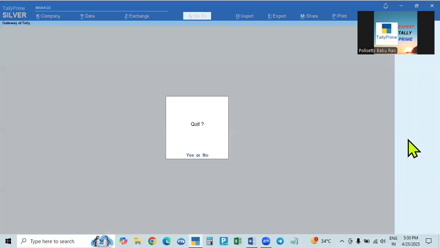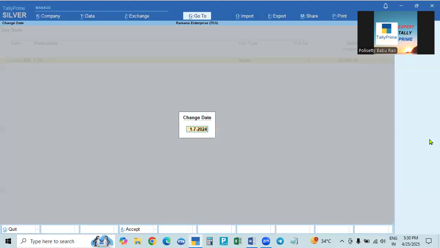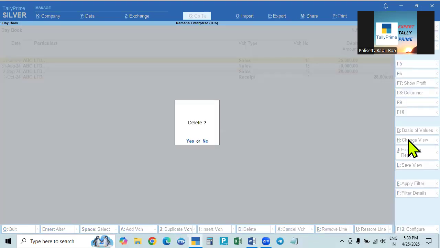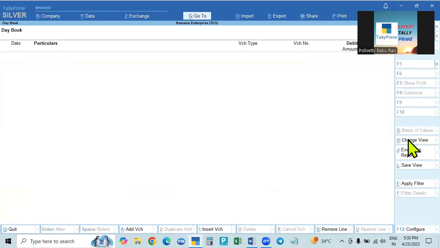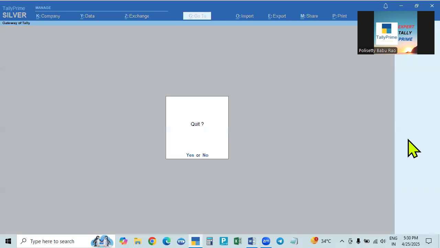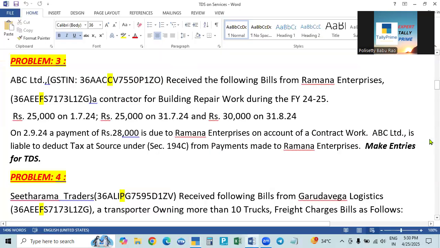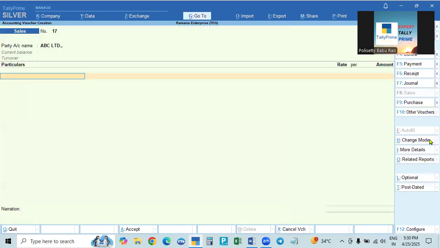One minute, already the old entries are there. Old entries, we will delete them. It will show more. Okay. Now, here the date is 1st July, and ABC Limited is accepted, and the service, building repair charges received, amount is 25,000 rupees. So this is the first bill.